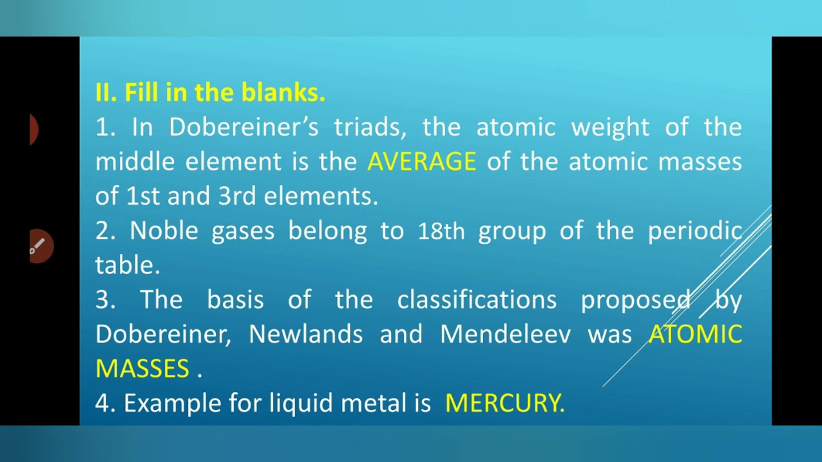The basis of the classification proposed by Döbereiner, Newlands and Mendeleev was atomic masses. Early scientists like Döbereiner, Newlands and Mendeleev arranged the elements according to atomic masses. After the modern atomic theory, elements were arranged by atomic numbers. An example of a liquid metal is mercury.